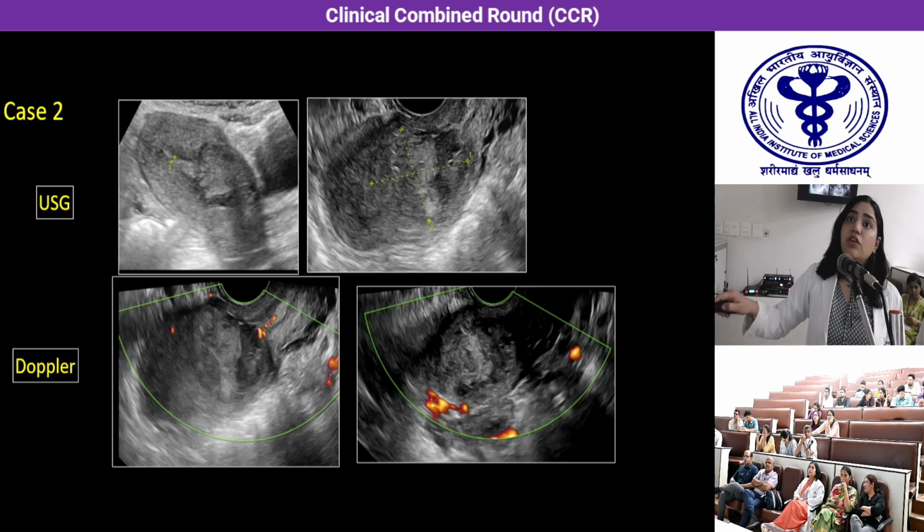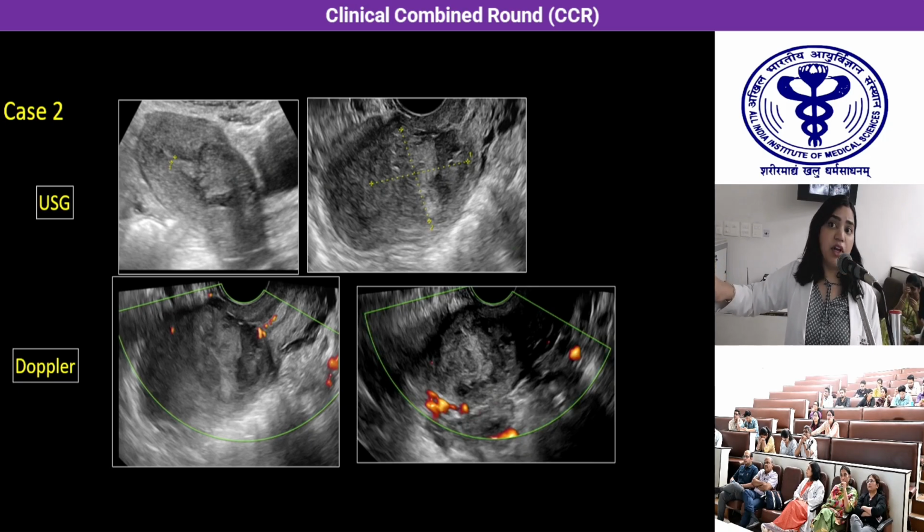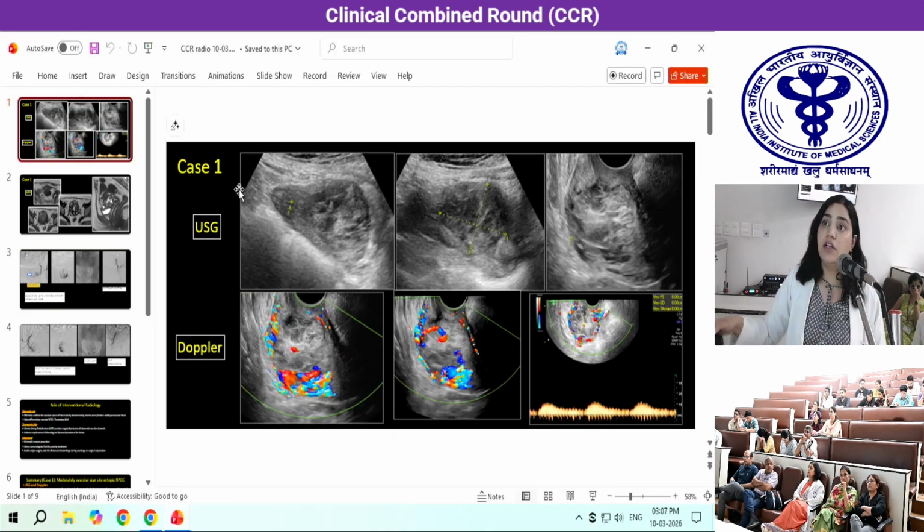In this case, we see again a heterogeneous, predominantly hypoechoic lesion at the scar site. And as we could see, in this case there is no significant vascularity inside the lesion, as we saw in the previous case. And also there are only mild specks of color which are seen here.